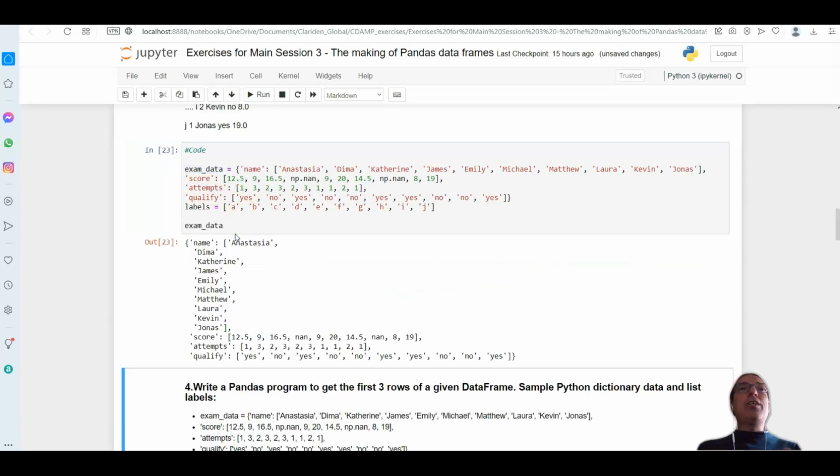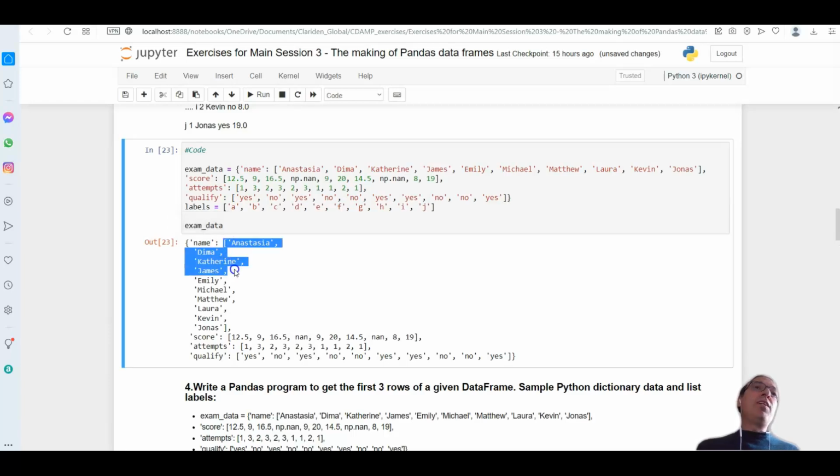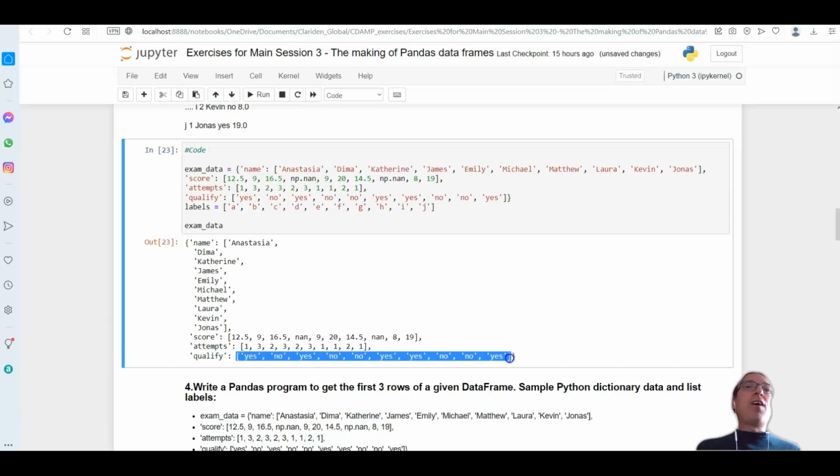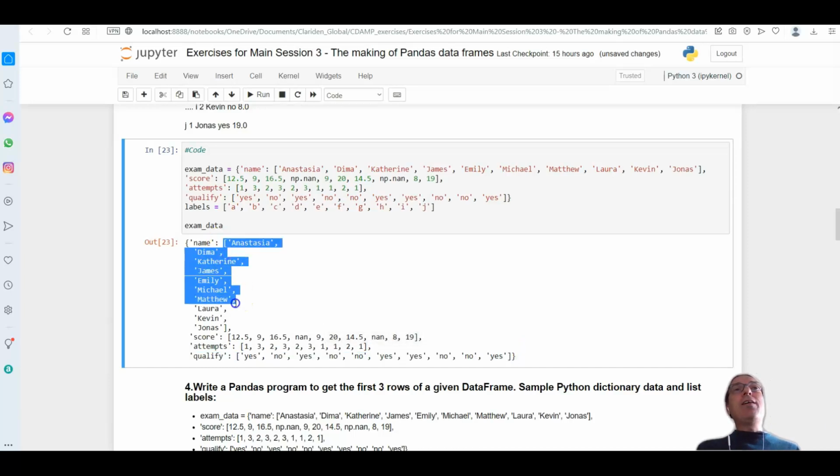And that dictionary is formed of name with a list of values, score with a list of values, attempts with a list of values, and qualify with a list of values. All the number of values that I have here, it's always the same. It is 3, 6, 9, 10 values.